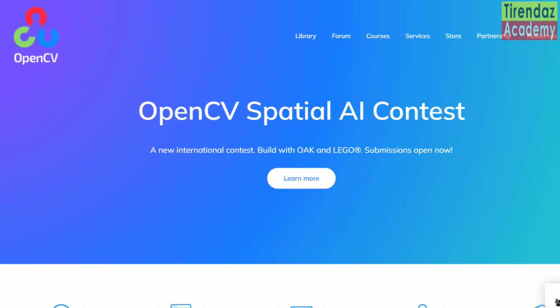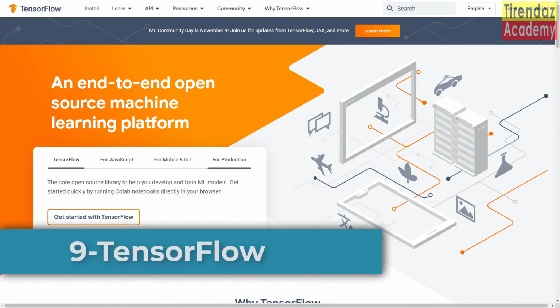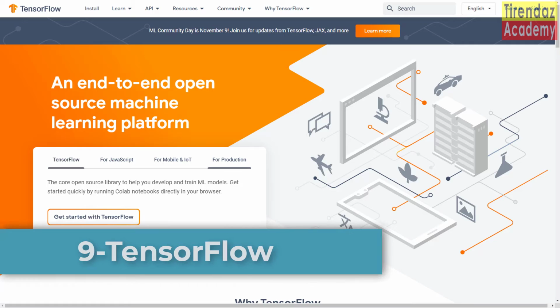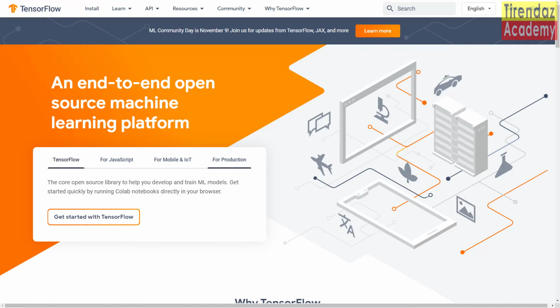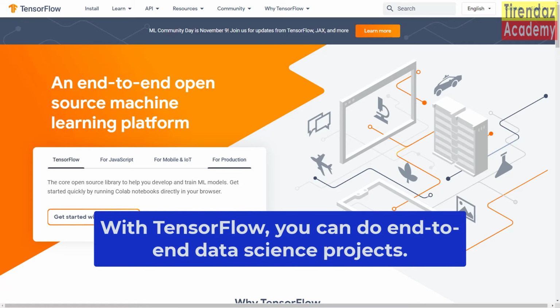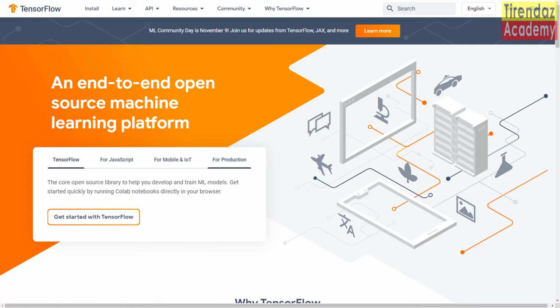Okay, now let me talk about another important library, TensorFlow. Deep learning is one of the subfields of data science. With deep learning, you can make analysis such as image classification, voice recognition, natural language processing, translation from language to language. One of the most used libraries for deep learning is TensorFlow, developed by Google. With TensorFlow, you can do end-to-end data science projects. So, you can use TensorFlow at every stage of your data science analysis, from data preprocessing to model deployment.